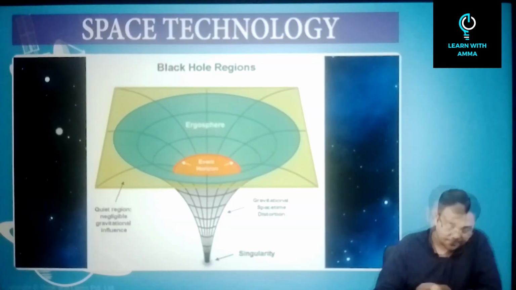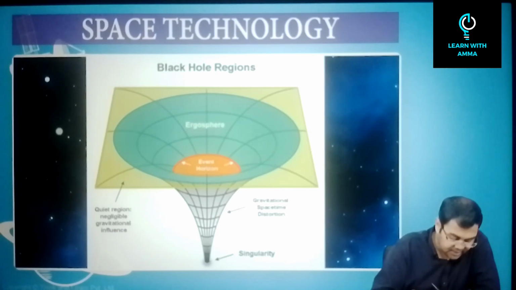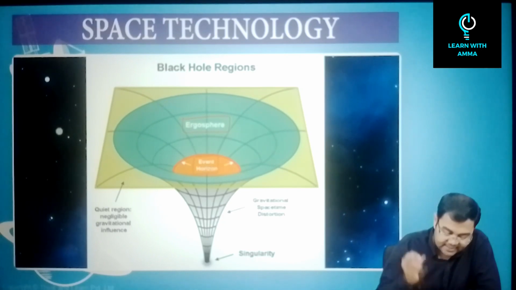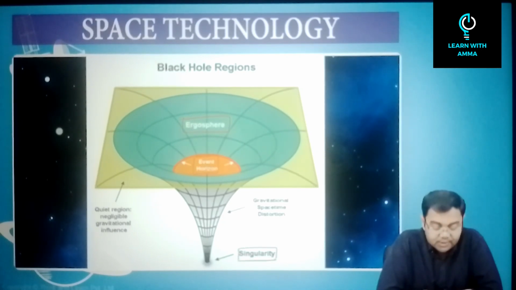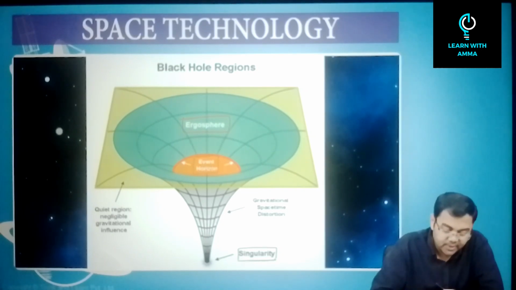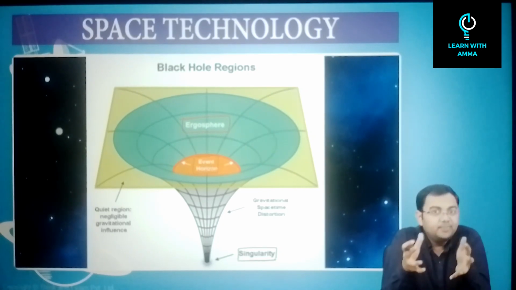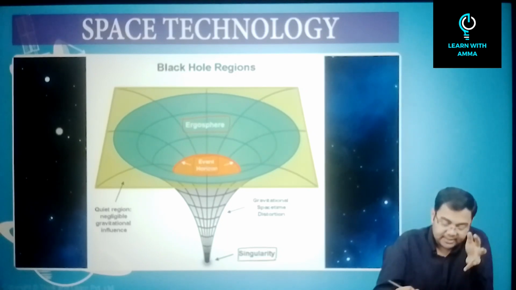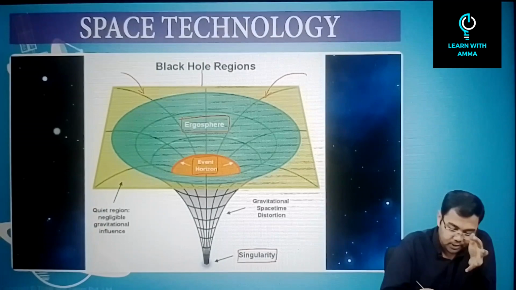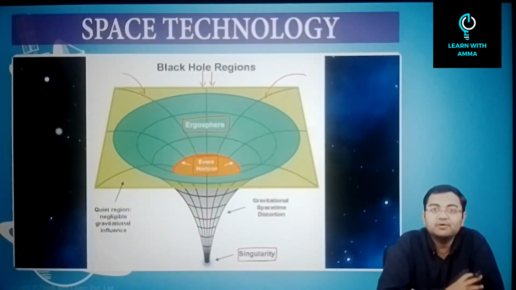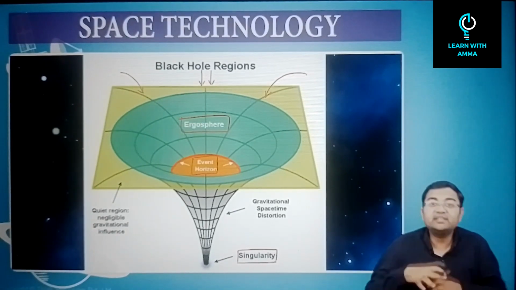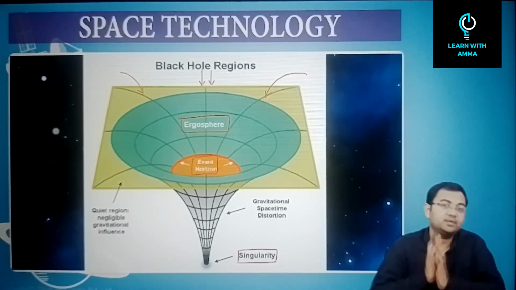Just look at this picture. If you observe this picture, you have different regions of a black hole. You have ergosphere, you have event horizon, and you have singularity. These three terms are very important. First of all, ergosphere. What is ergosphere? When an object is near a black hole, first of all, what we know is that these objects will start to fall towards the black hole, right? Fall towards the center of the black hole. This is true even for all the electromagnetic waves which are in the vicinity. So everything in the vicinity will start to fall towards the black hole.